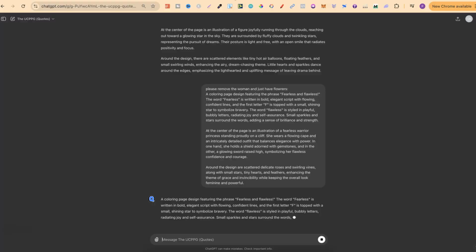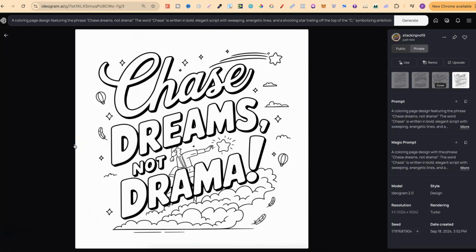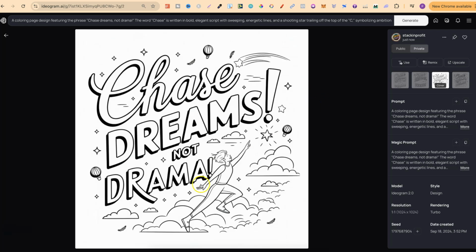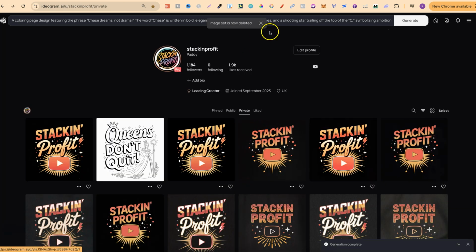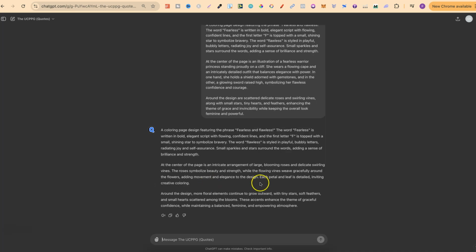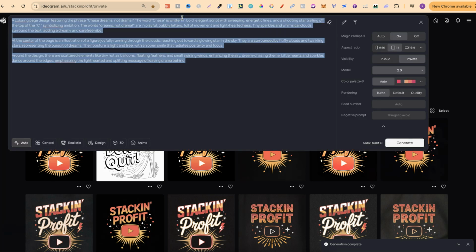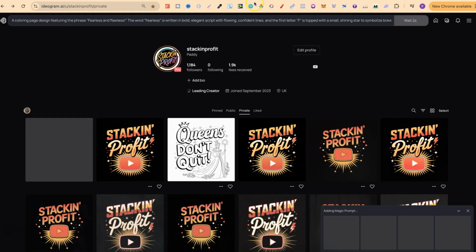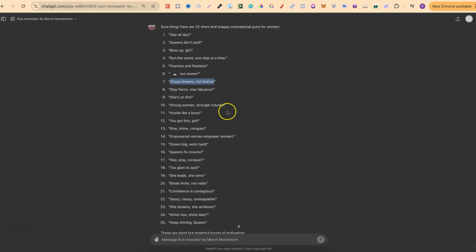Now let's come back over to Ideogram as well and take a look just here. So we're actually getting quite a lot with people in this. I don't want that because it doesn't look as good as just other elements. So let's come back over to here. We're going to take this one like so, and plug this in here as well. Let's paste that in there. Let's click generate.